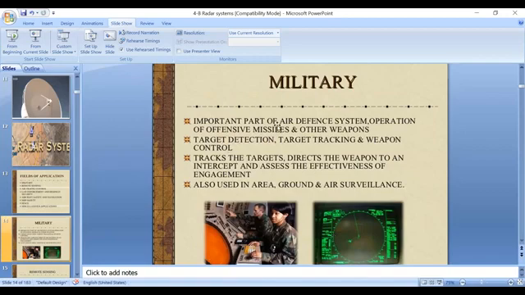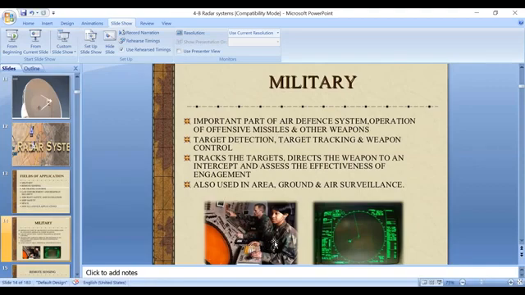Okay, in missiles and weapon detection systems: target detection, target tracking, and weapon control. Weapon control is also possible by using a radar system, by transmitting electromagnetic signals. Radar signals are nothing but electromagnetic signals. Actually, these are the displays. This control display gives all the information about the targets.